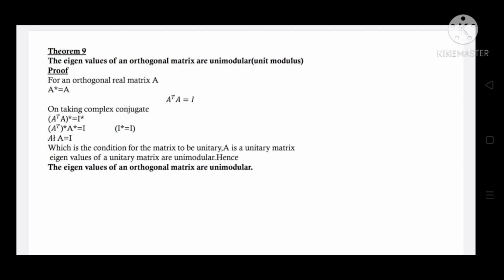Since I star is equal to I, we can write this as (A transpose) star into A star is equal to I. That implies A Hermitian A is equal to I, which is the condition for the matrix A to be unitary. Thus, A is a unitary matrix. But according to the previous theorem, eigenvalues of a unitary matrix are unimodular. Hence, the eigenvalues of a real orthogonal matrix are unimodular.